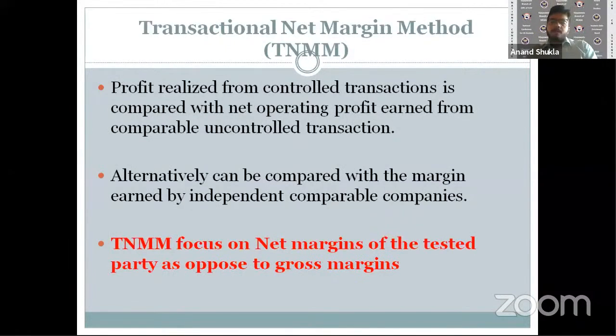Now, the problem with cost plus method and resale price method was the fact that they used to play with the gross profit margin, and gross profit margin at times fails to take the impact of functional difference. Functional difference in the sense that one company may be operating in economies of scale, another company may be taking a good amount of risk, so it may be hoping for a good amount of return as well. So transactional net margin removes those complications by bringing in the net profit as an adequate measure.